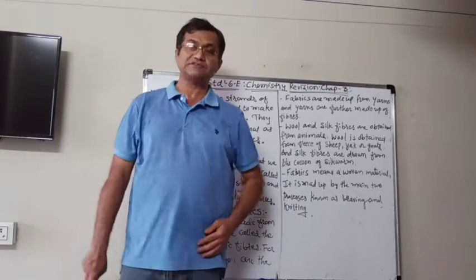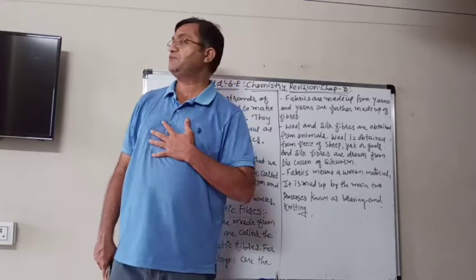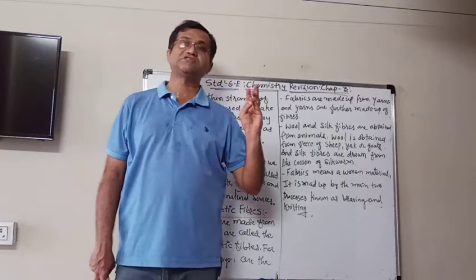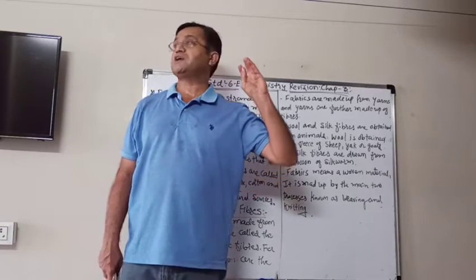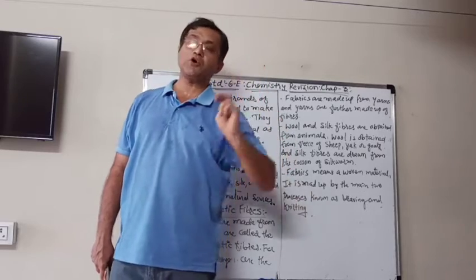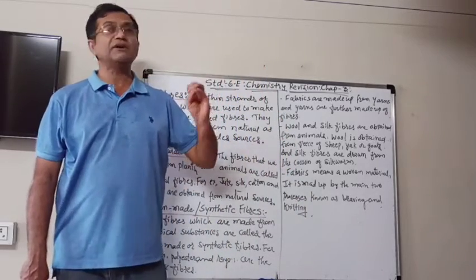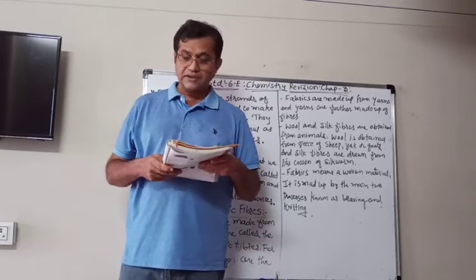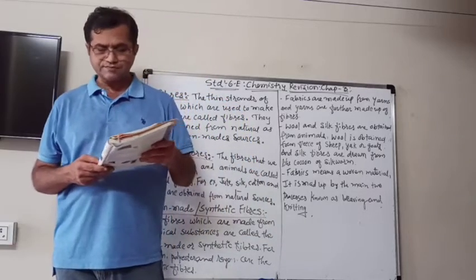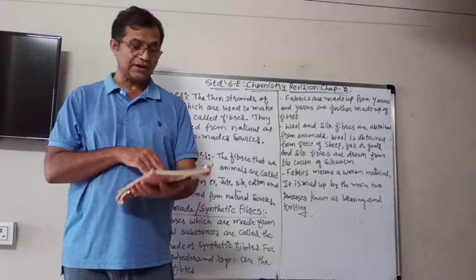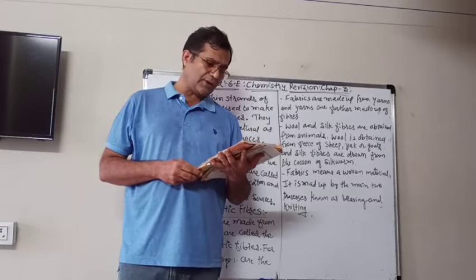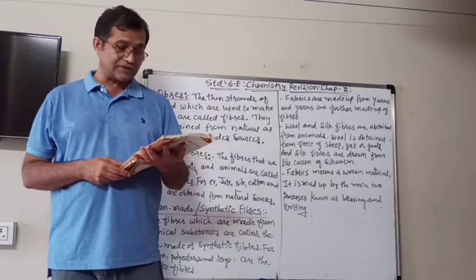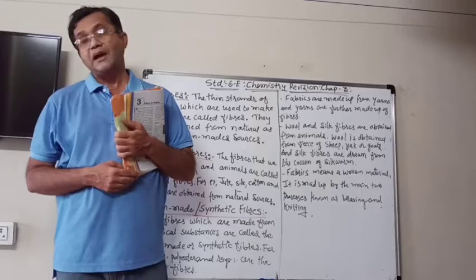The hair of the other animals, which is very nice and fluffy on the body, like some of the goats, Angora goats, Kashmiri goats, and some other animals like camel, yak, alpaca, llama, etc. And some wool is also obtained from the hair of rabbits.